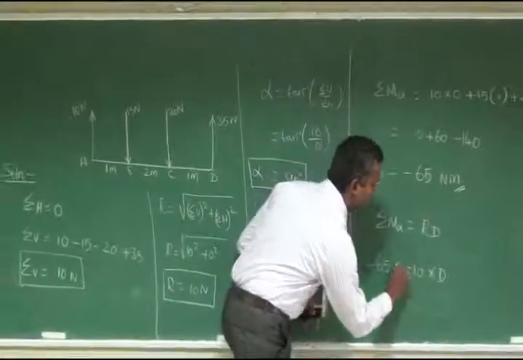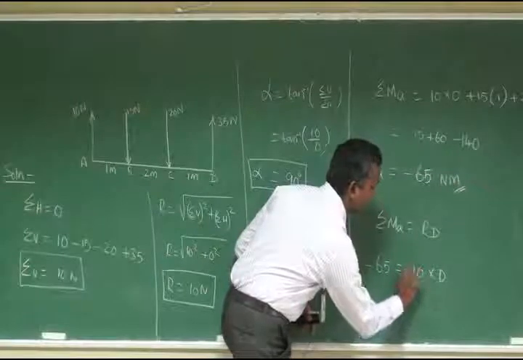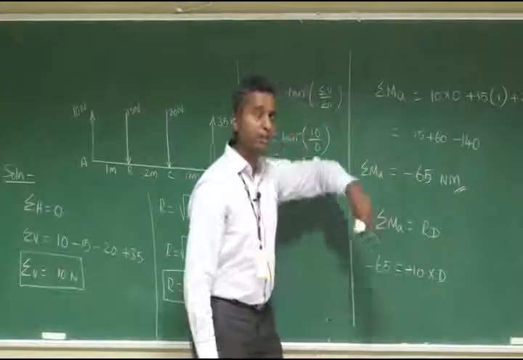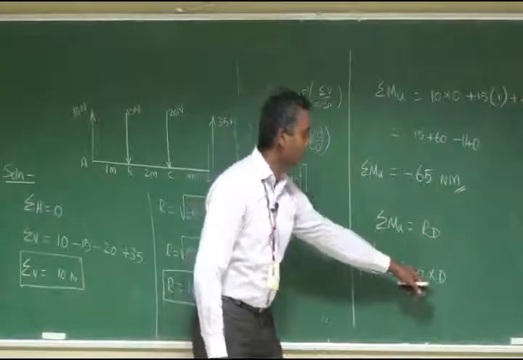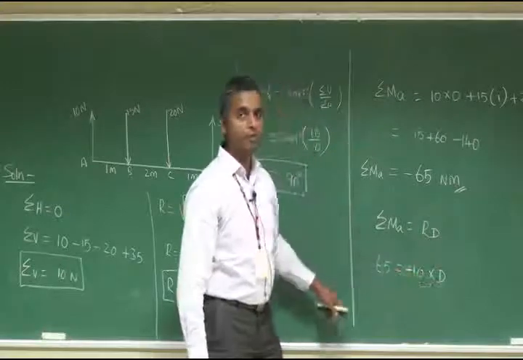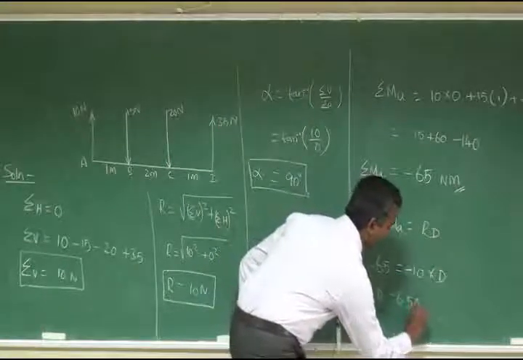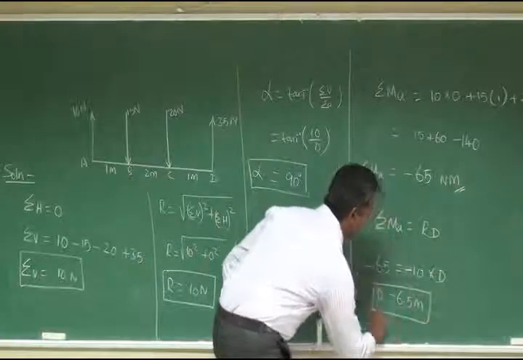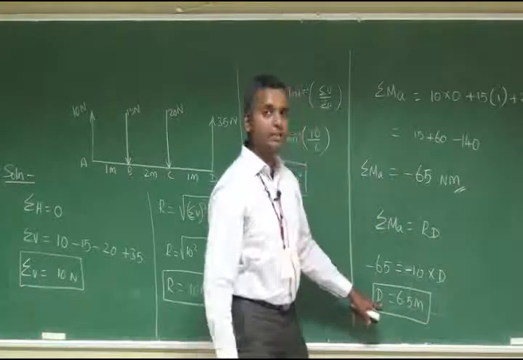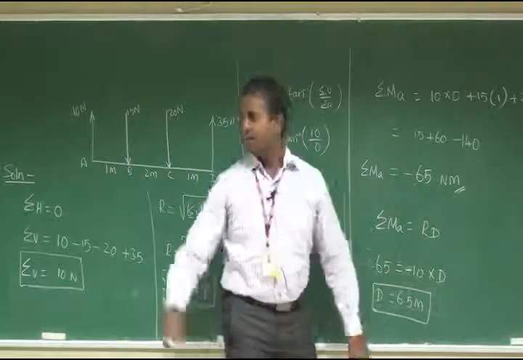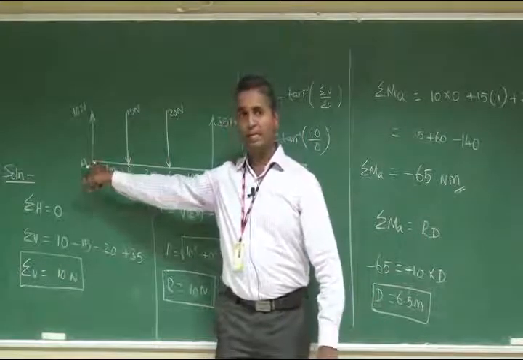The negative signs cancel, and you get D as 6.5 meters. This D indicates the perpendicular distance of the resultant from the application point A.